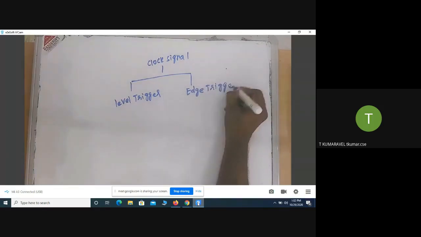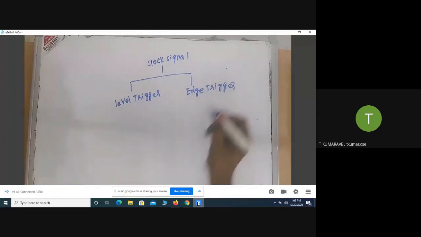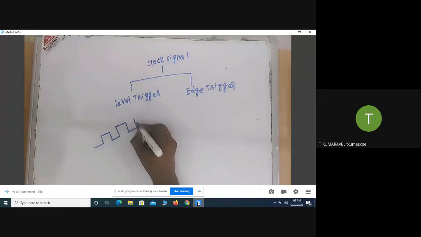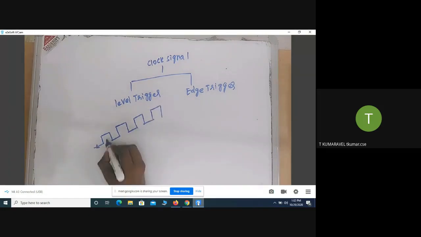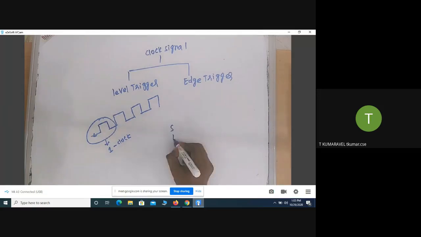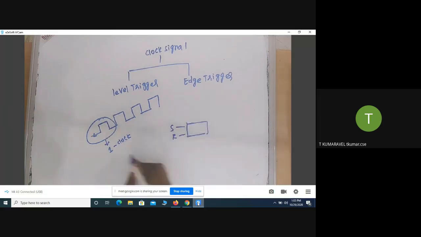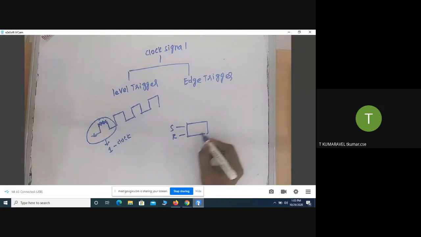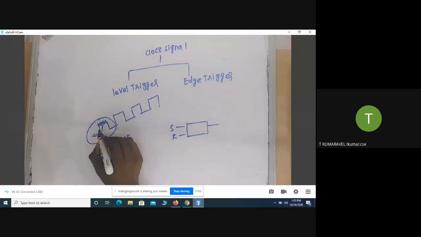So I will tell you what a level trigger is. For example, this is a clock signal. This is called one clock. For example, this is the input for one SR latch. In which clock period is the SR latch going to operate? Only in this level. This is called a level trigger.